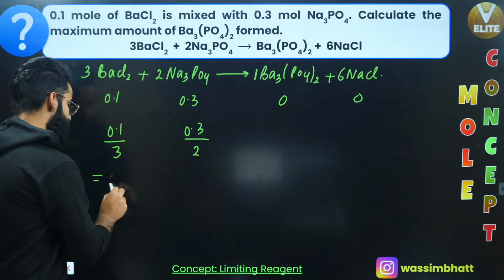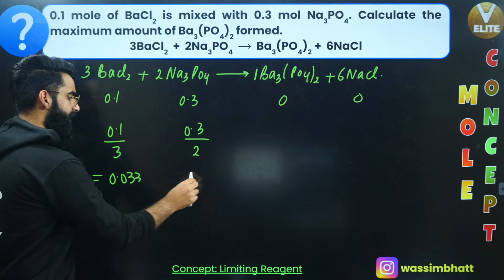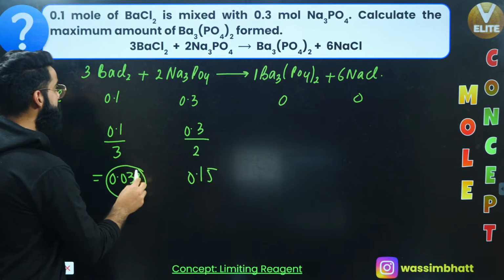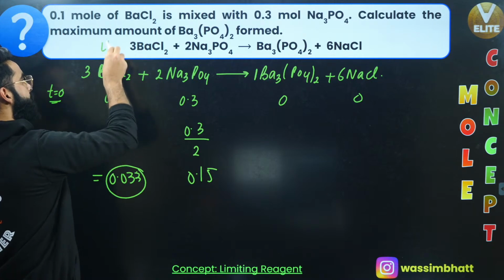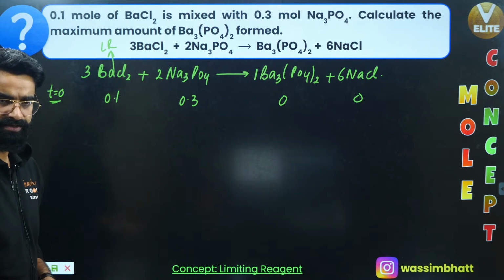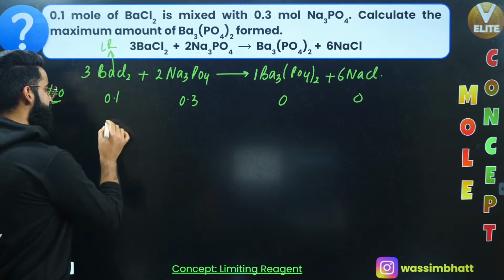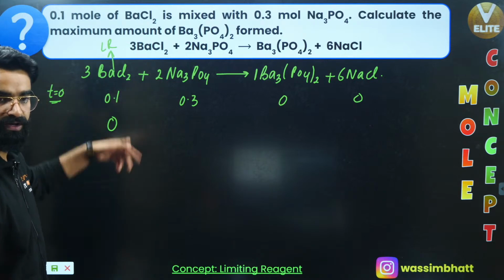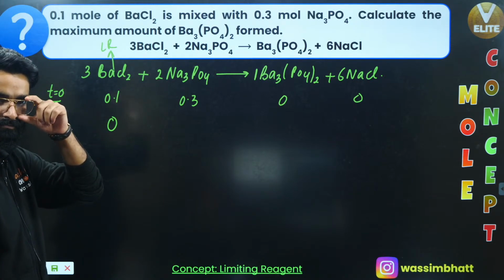The value over here comes out to be 0.033. The value over here comes out to be 0.15. Which value is lesser? This value is lesser. So simply your BaCl2 is going to be your limiting reagent. If BaCl2 is the limiting reagent, at the end I'll be having 0 moles of BaCl2 left because it would have got completely consumed in the reaction.